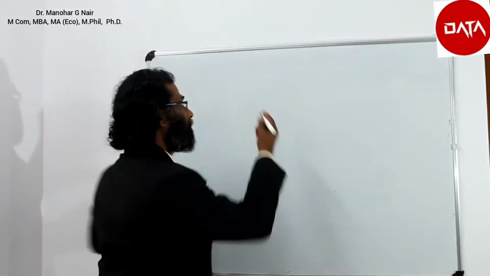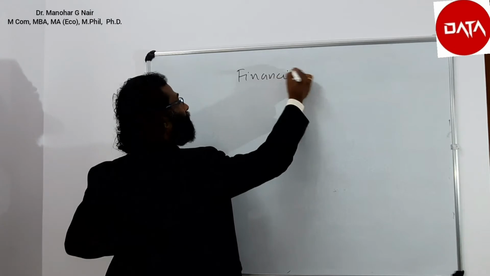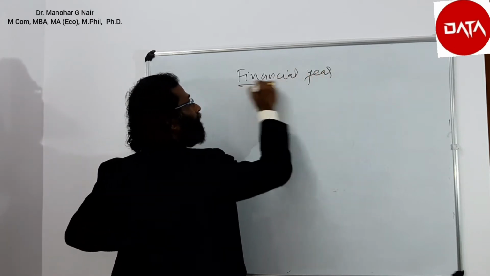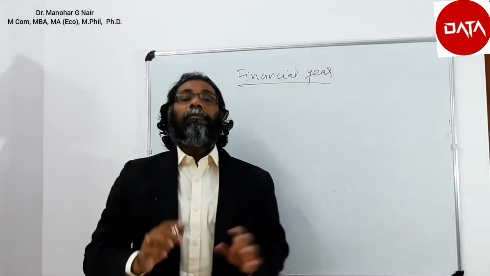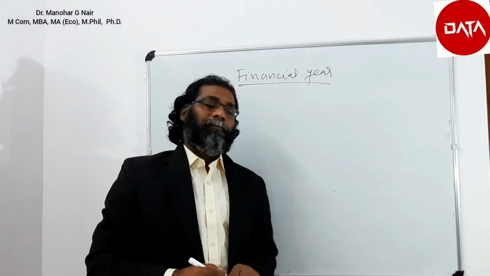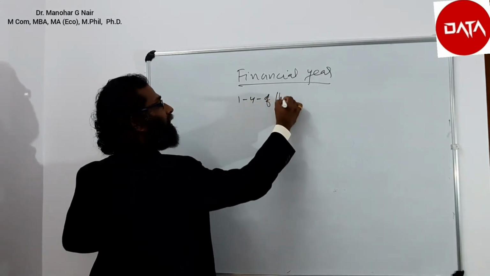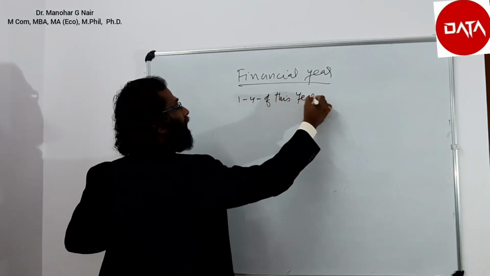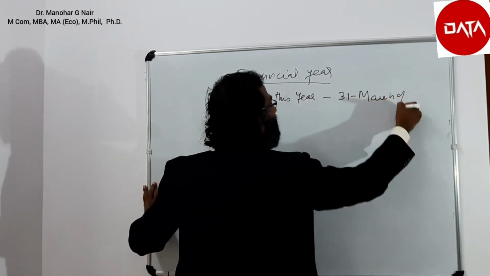Then what is financial year? Financial year is a period of 12 months which starts from 1st April of this year and ends by 31st March of next year.